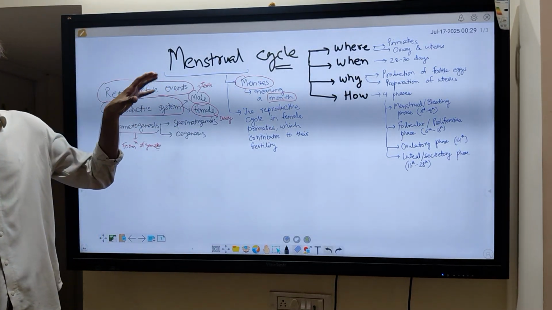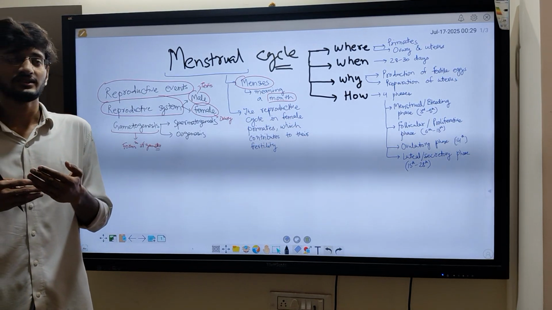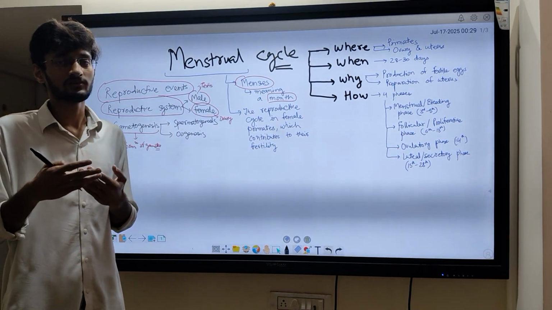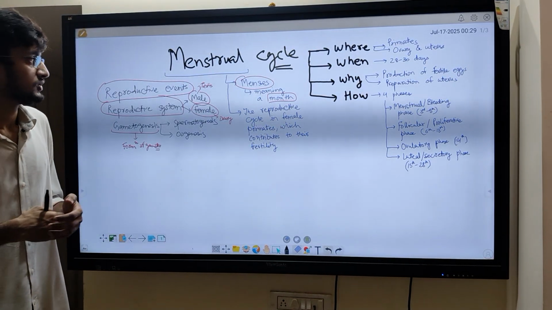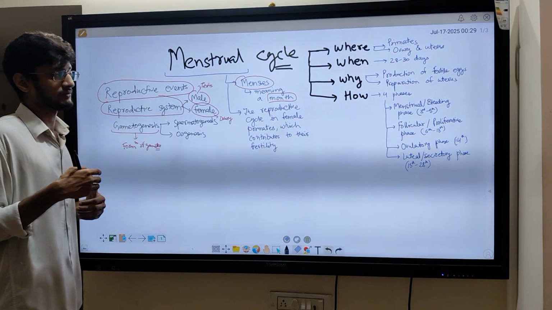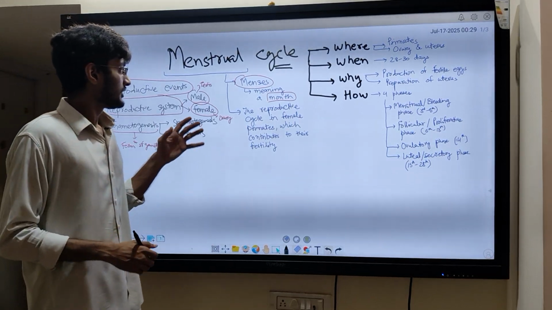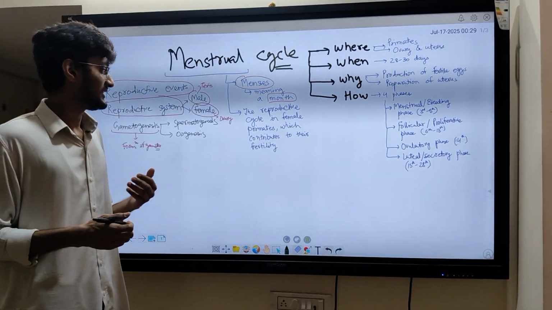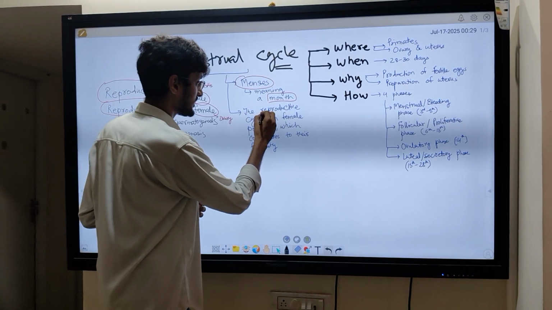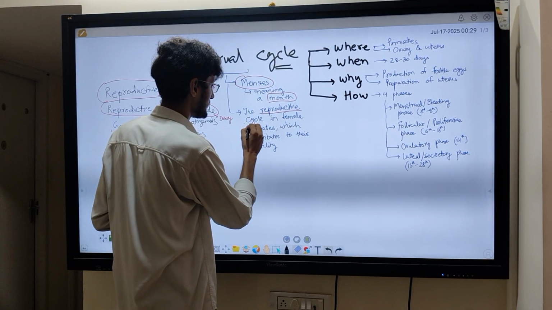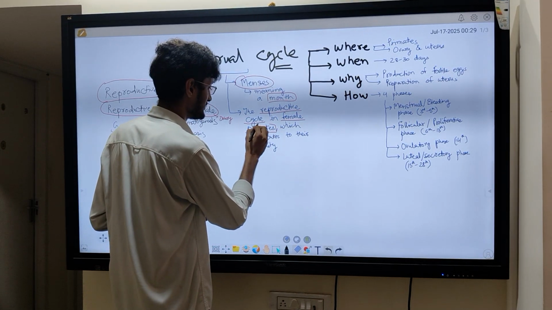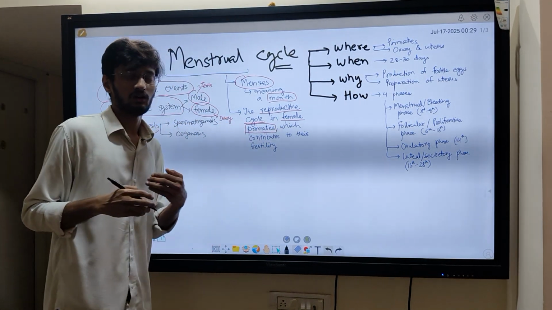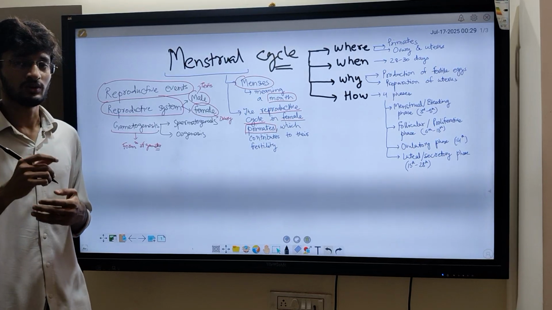Now you understand this menstrual cycle, where does it occur? It occurs in female primates, like the female body, right? Now, the definition of menstrual cycle is that it is the reproductive cycle in female primates, not all the mammals, only the primates.